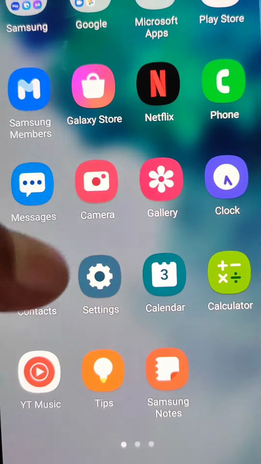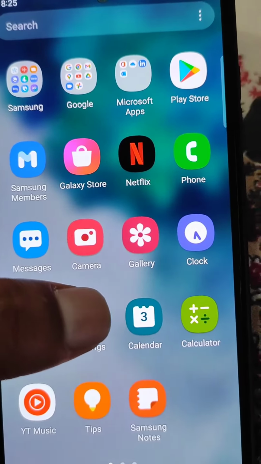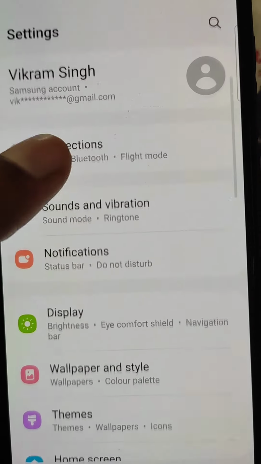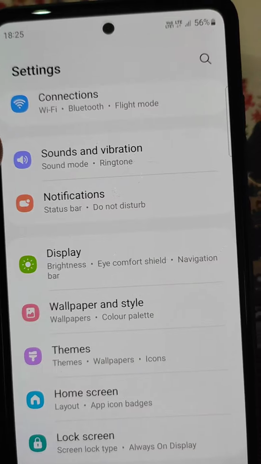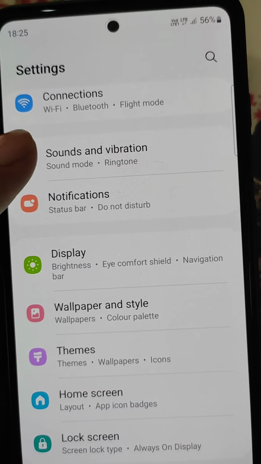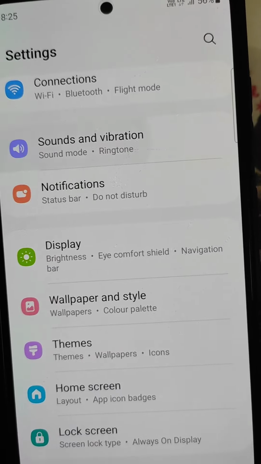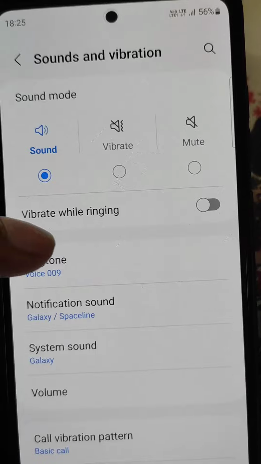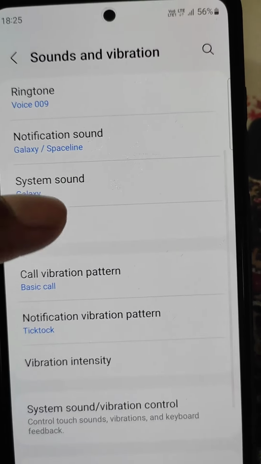So if you want to turn this sound and also vibration off, what you need to do, go to settings, and here you will find sounds and vibration settings. So just open it. In this you will find all the sound and vibration related settings of your Samsung mobile.